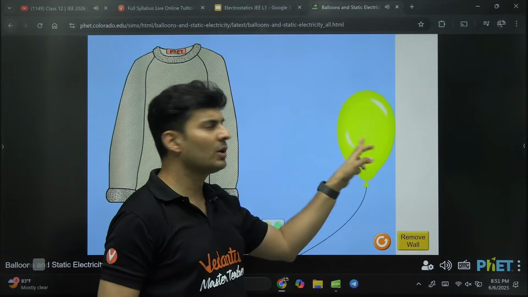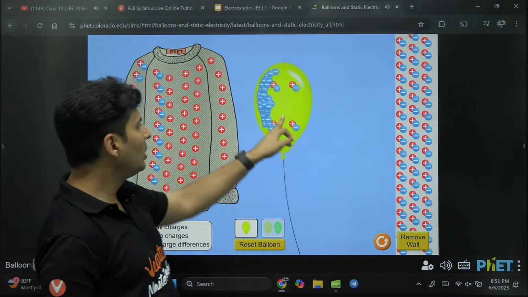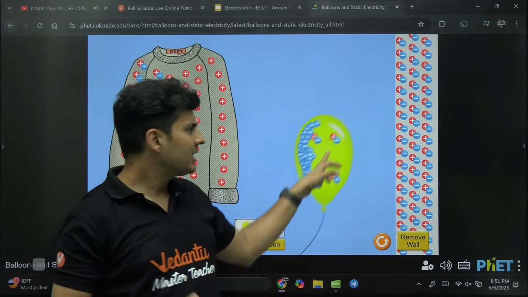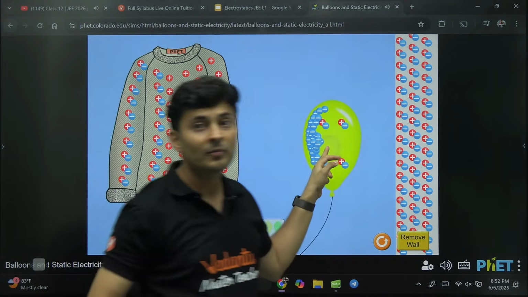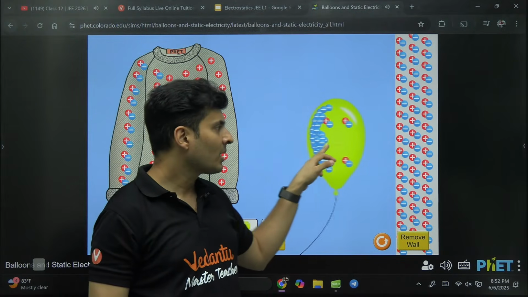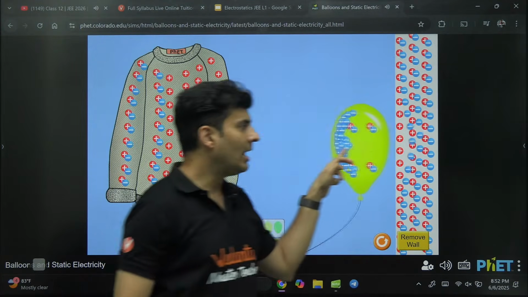I mean, no charge will go onto it. The balloon will not lose any charge. The balloon will still have it, because this is an insulator, rubber is also an insulator, charges will not go from here to here. But see one interesting thing which happens when I bring the balloon close by. Are you seeing the electrons in that wall running away from the balloon? Are you able to see that?